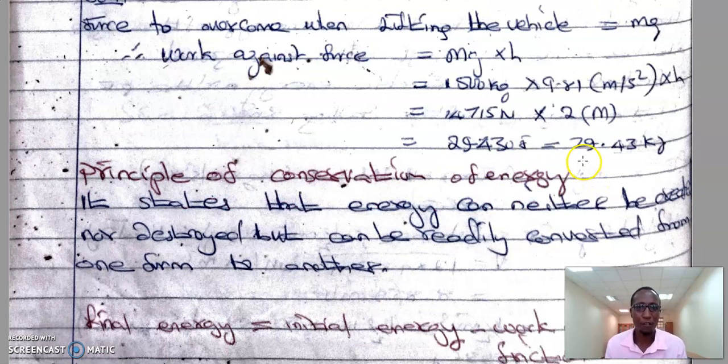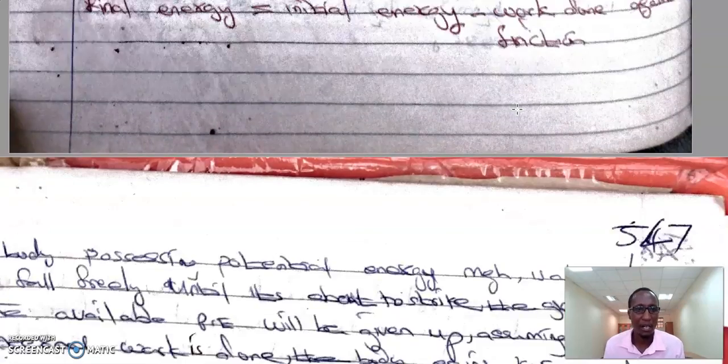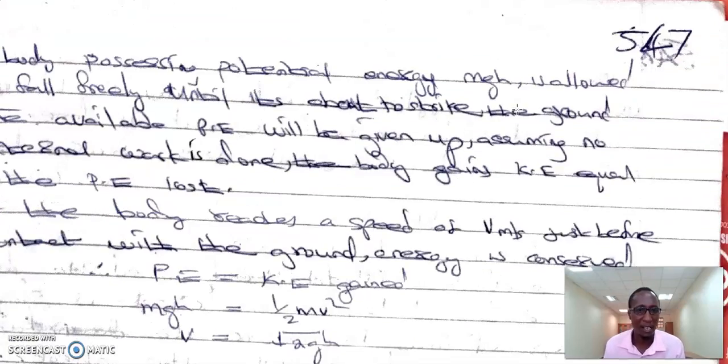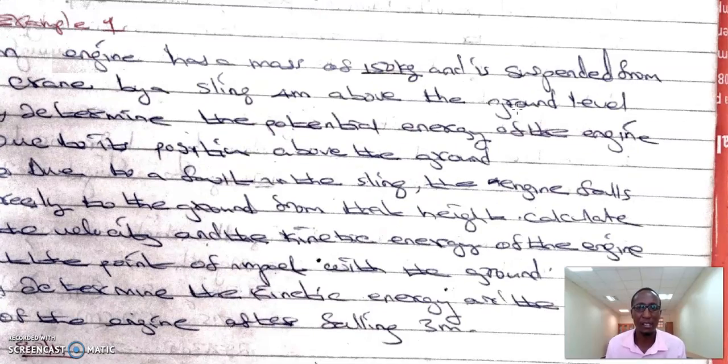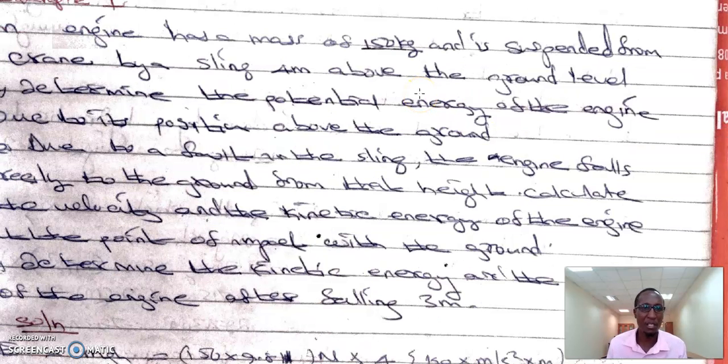So class, for today, before we go to principles of energy conservation, we'll leave our lesson at that point. But I can give you an example so that you can go and work on it. There is that example on the board. So please copy that example.